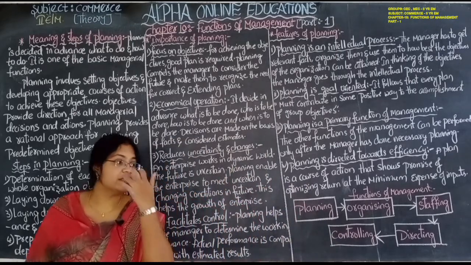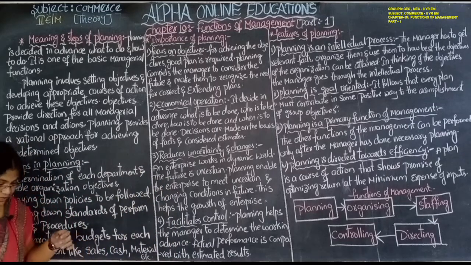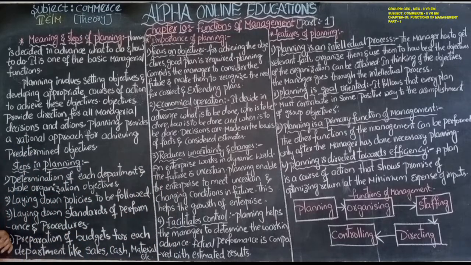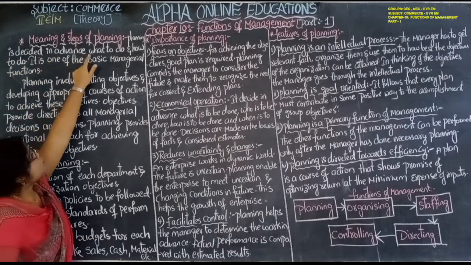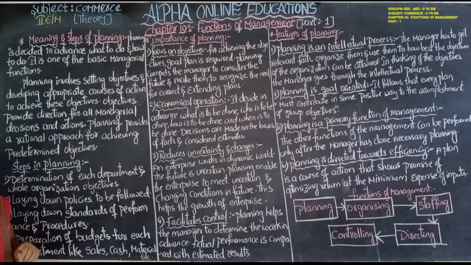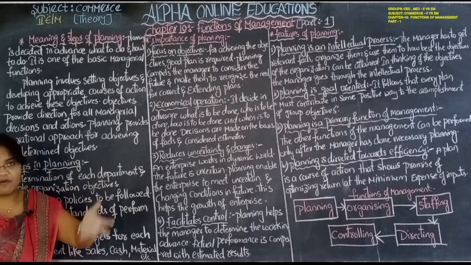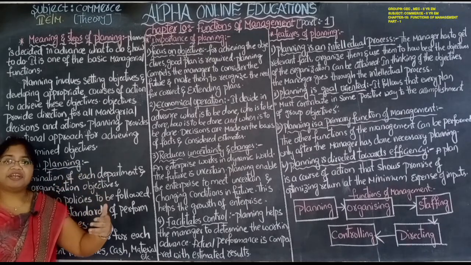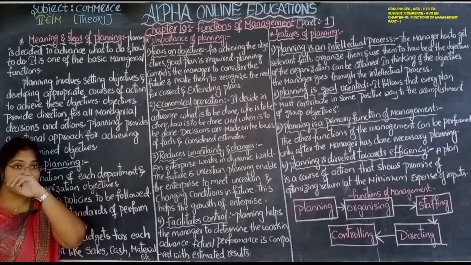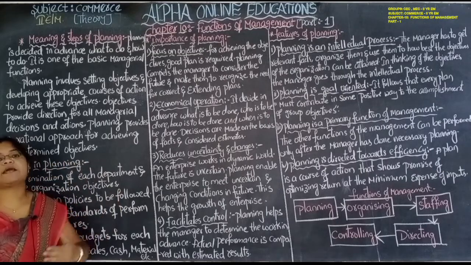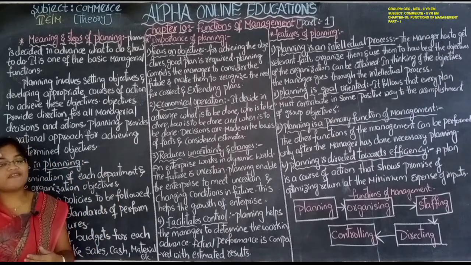Now we are going to discuss the first function, planning. Planning is deciding in advance what to do. Planning means it is done in advance. It is an activity which is done in advance. It is the first step of the functions of management.